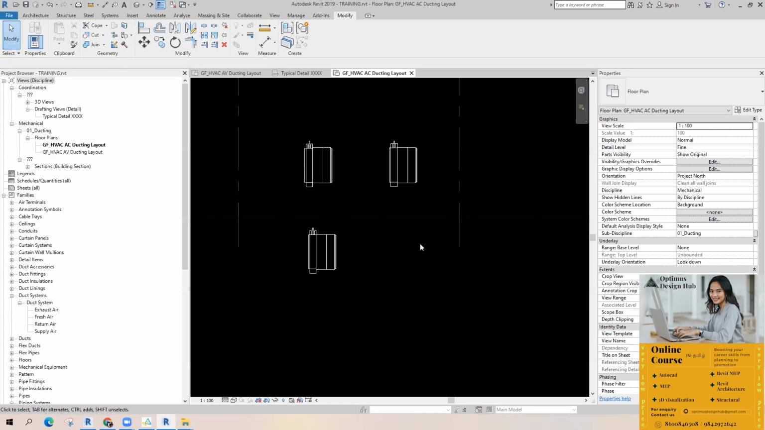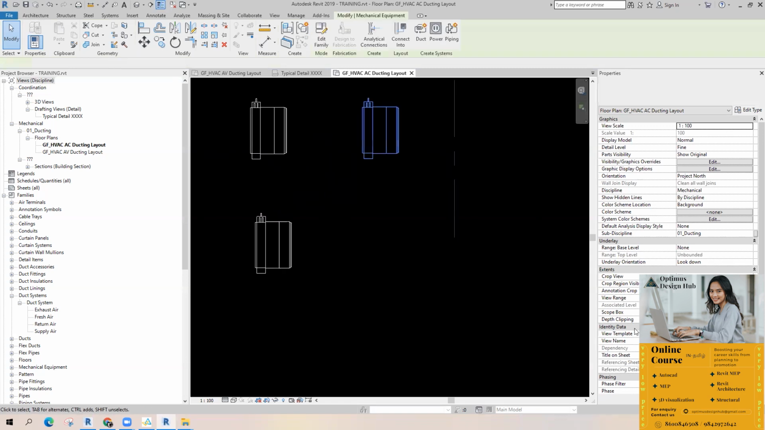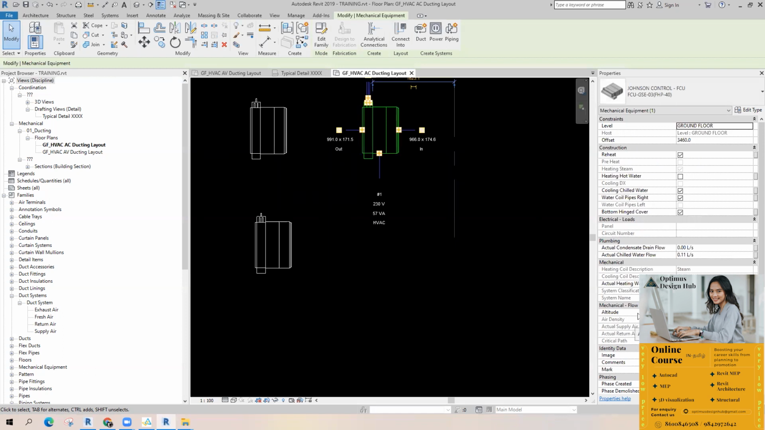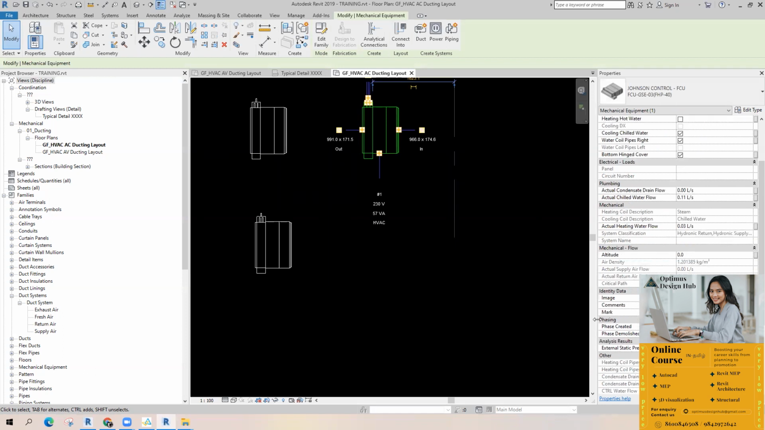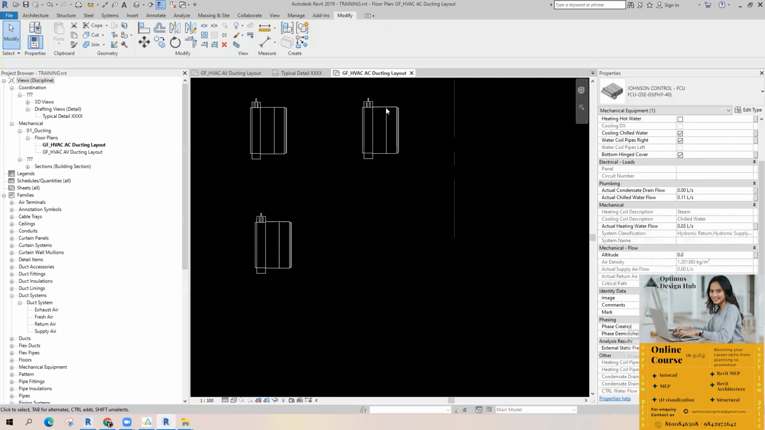Okay. See, I just want to create a parameter called equipment tag. Okay. It should be an instance parameter. So when I tag, that tag name should come.